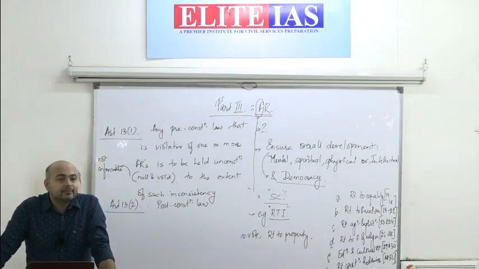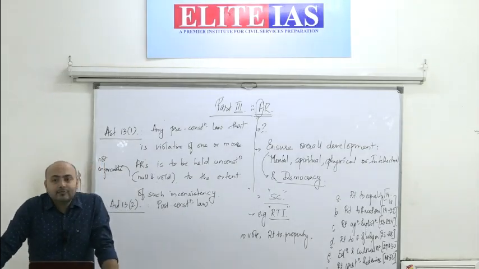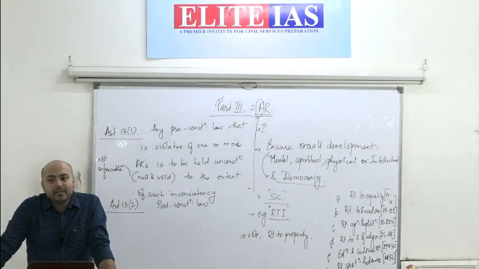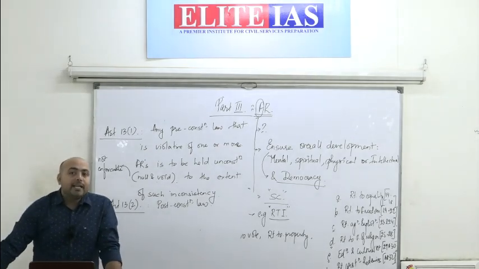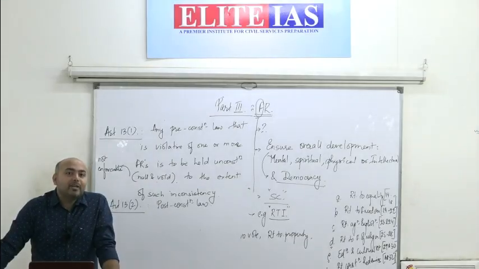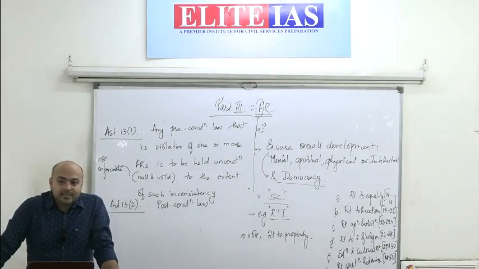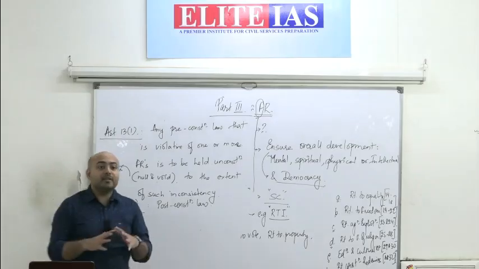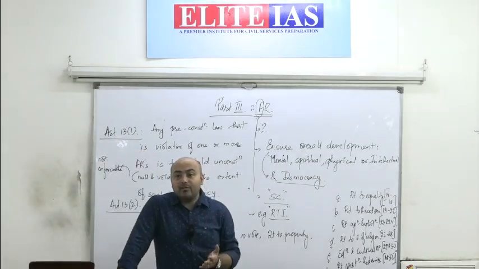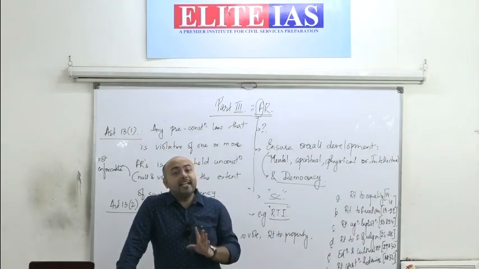Anything else? It is the idea of all of the fundamental rights. It simply means fundamental rights are supreme rights. It is supreme over any other rights or any other law. It cannot be taken away.